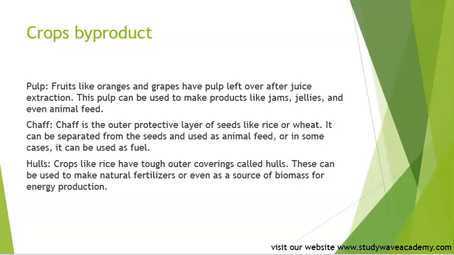Then the byproducts are parts of crops that remain when we have taken the edible parts, and these remaining parts are used for various useful purposes, which we just mentioned. So we understood today's lesson on uses of crops. We now know the different uses of crops, their diverse uses, and their byproducts.